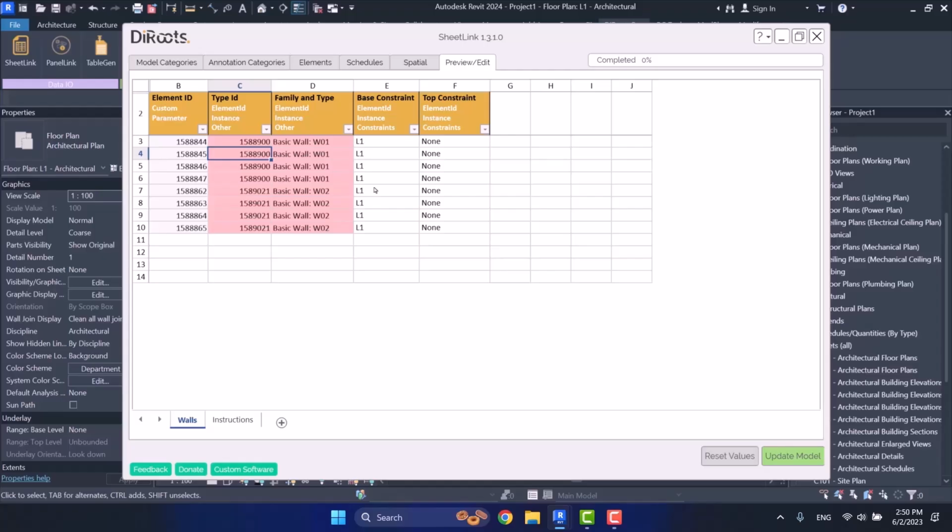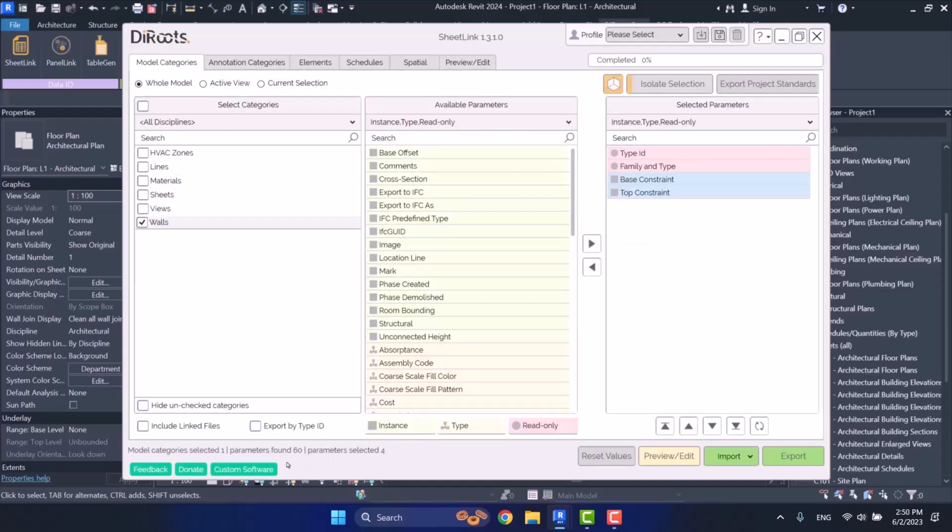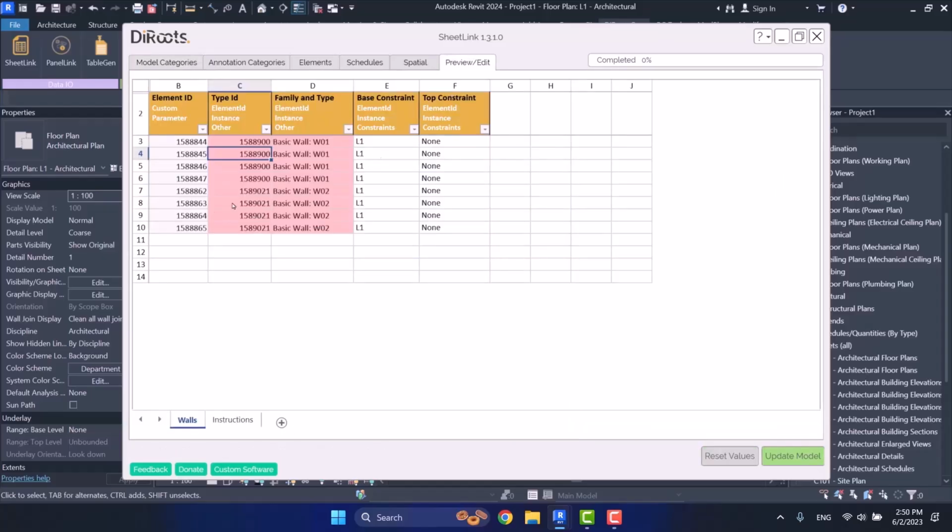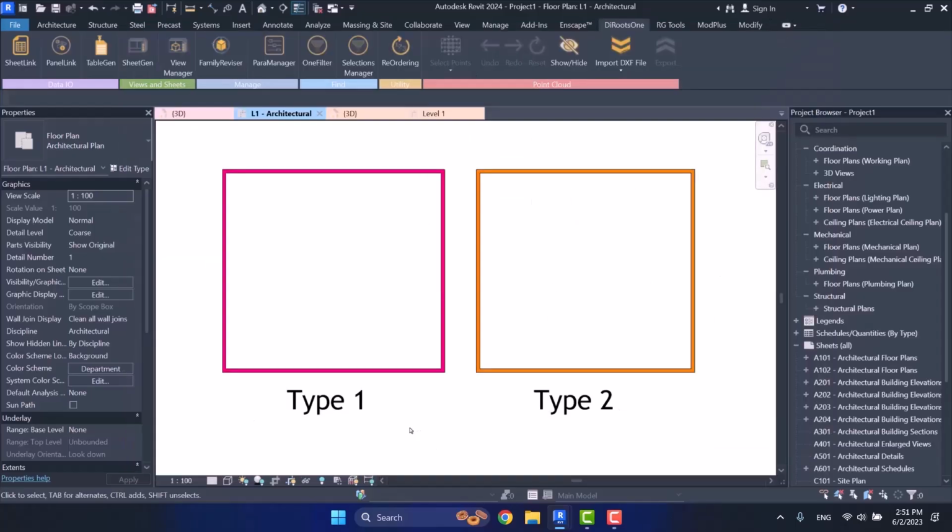But for the times that you want to categorize your elements based on their type and make some changes to their type parameters, I suggest that you use this method of export by type ID so that we have a kind of organized sorting based on the types of your elements. And also we can make some changes to their types as well. But this is a kind of method that you can have type ID and element ID at the same time.